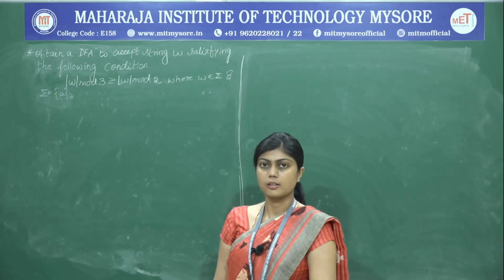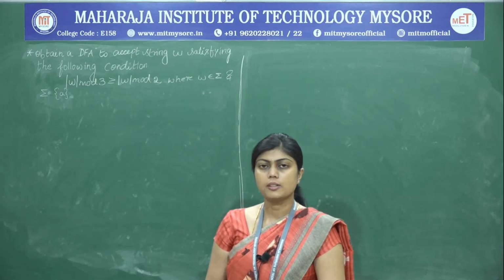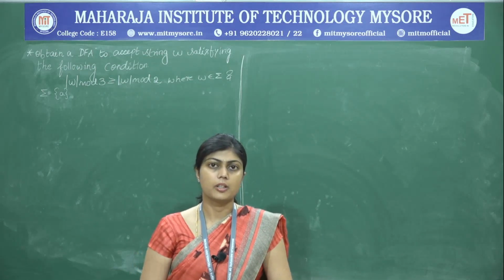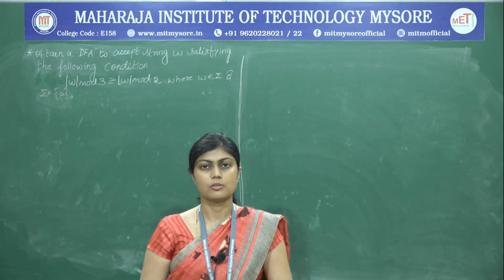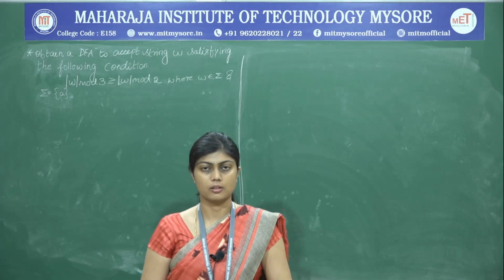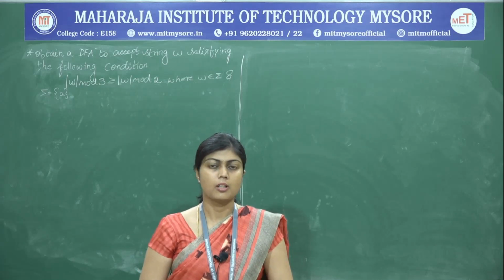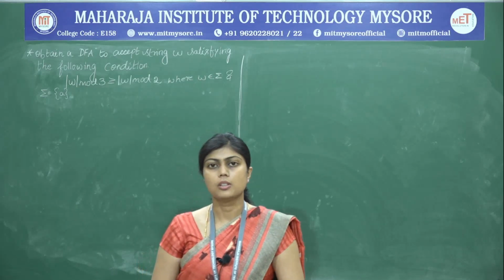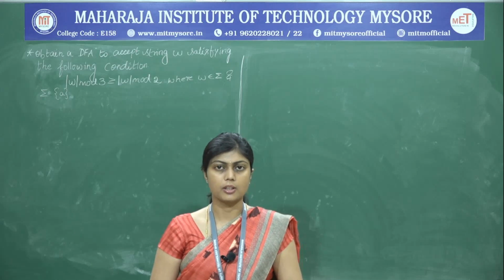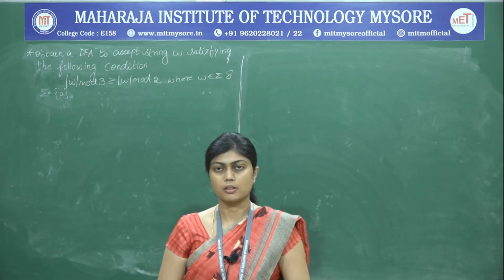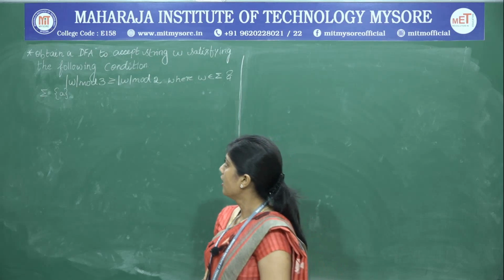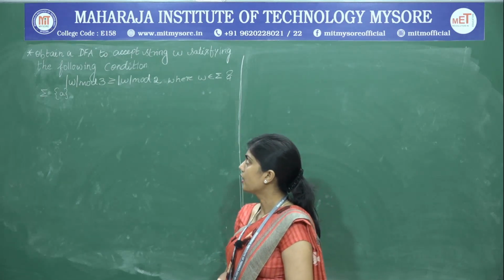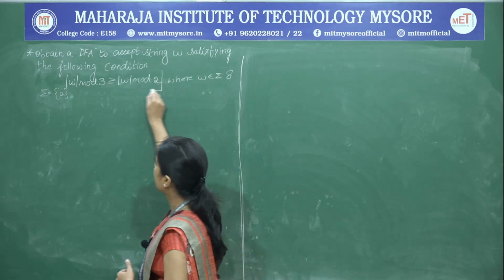Now, we will have a look at the next problem. We will revisit the problems that we have seen earlier. We have dealt with the length of the string, where we accept strings of a particular length, but this time we are going to combine two criteria with a relational operator. As we can see in the problem here, obtain a DFA to accept string W satisfying the following condition.